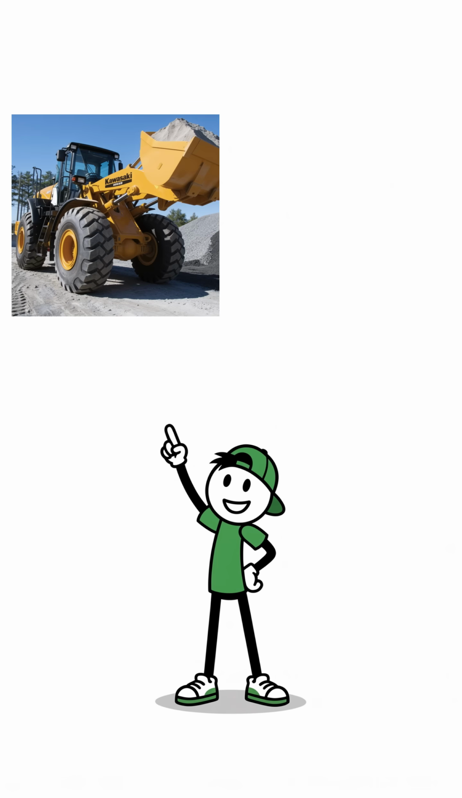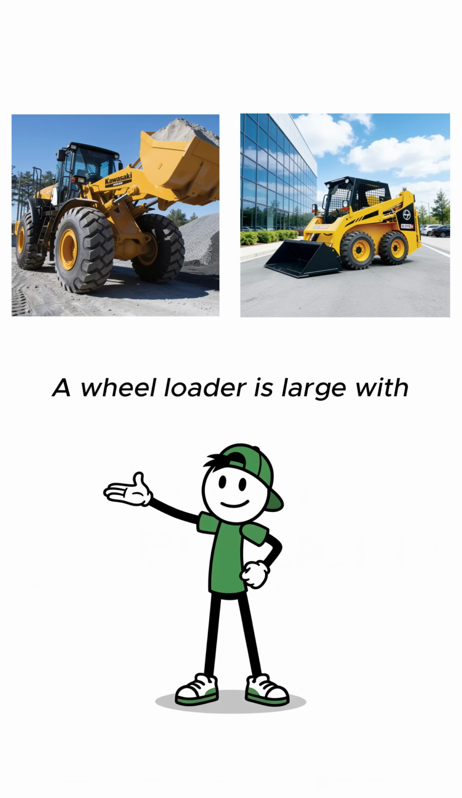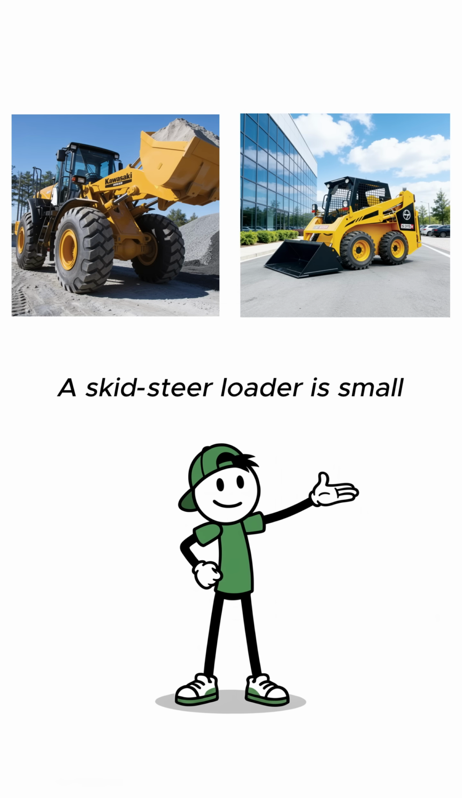This is a wheel loader. This is a skid steer loader. What's the difference? A wheel loader is large with big front tires for heavy material handling. A skid steer loader is small and compact, built to turn in tight spaces.